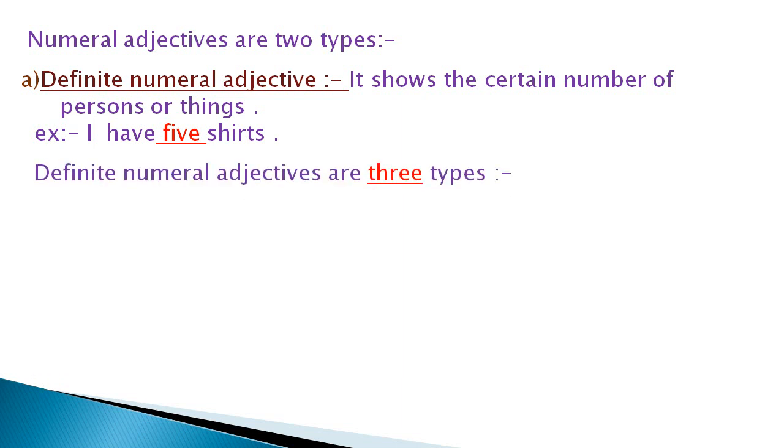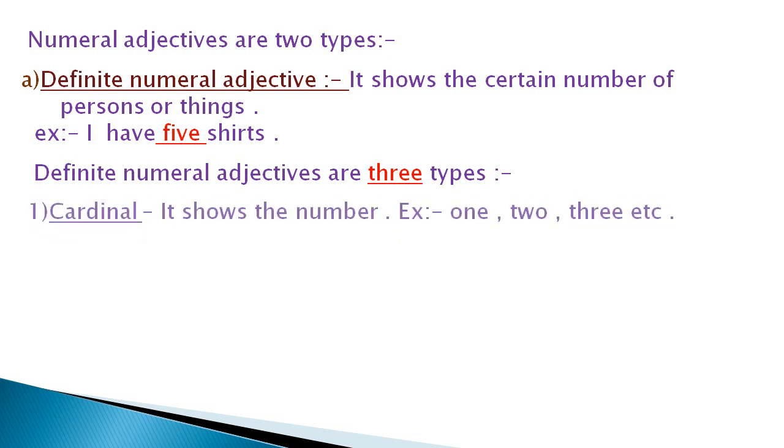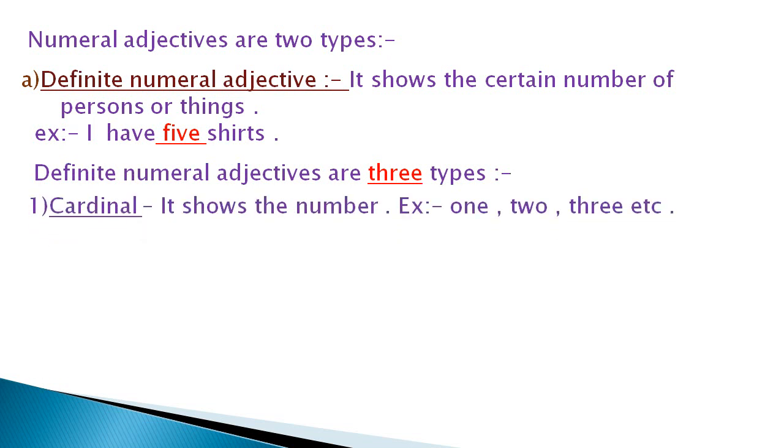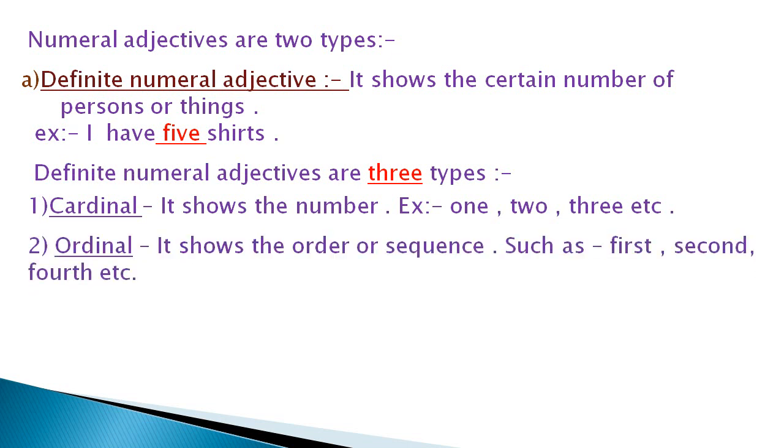Definite numeral adjectives are 3 types. First type is cardinal. Cardinal means it shows the number 1, 2, 3 like this. Second type is ordinal. It shows the order or sequence such as first, second, fourth, etc.